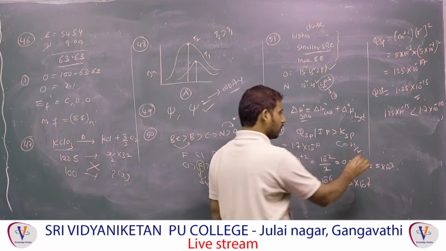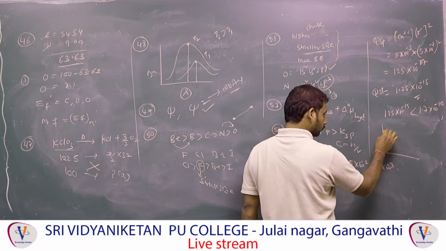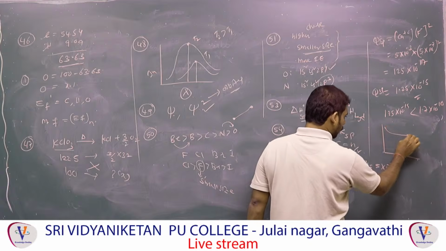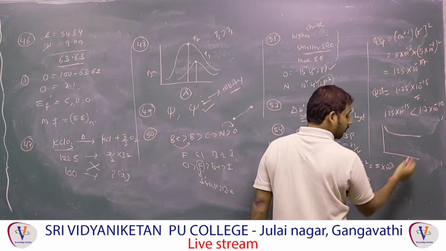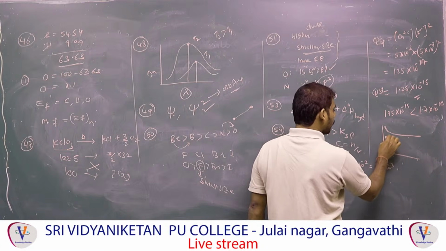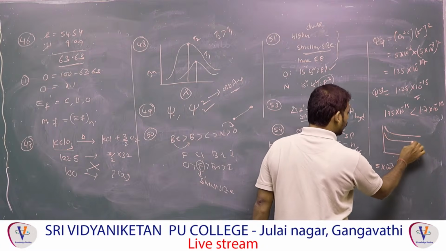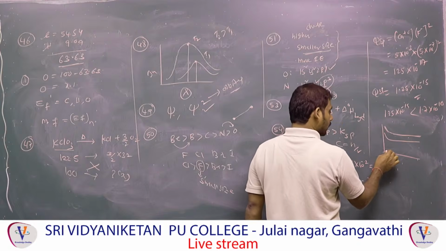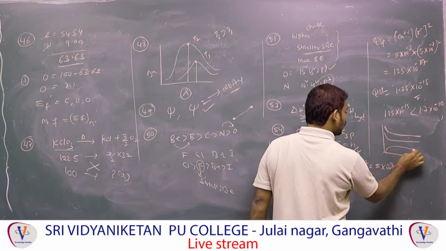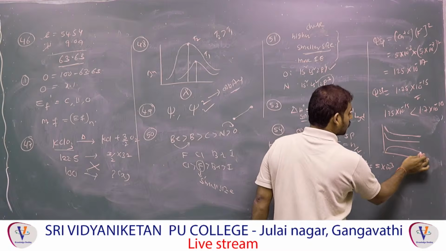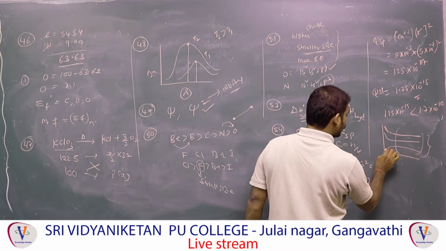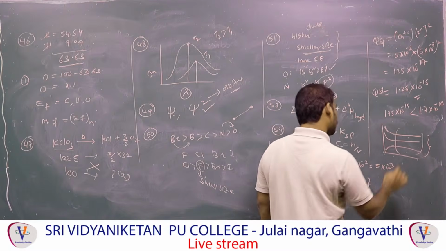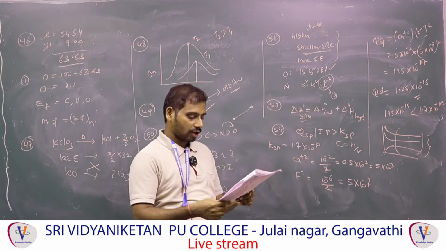Observe that diagram here. H2 concentration first decreases, at a certain time it maintains constant, which is equilibrium. Then the I2 concentration also decreases. Then the product concentration increases and maintains constant. This is called equilibrium. This is increasing, this is decreasing, this is decreasing. That is the graph.